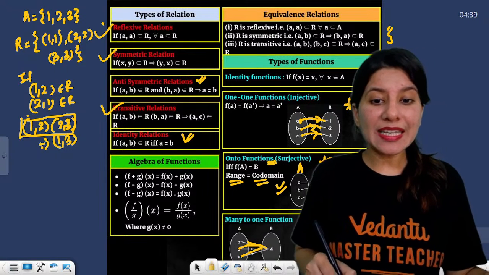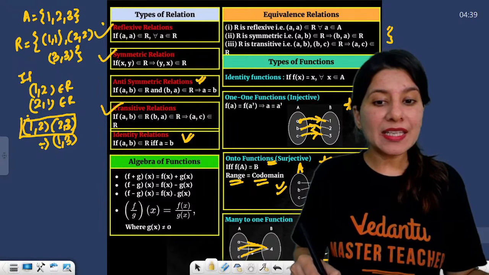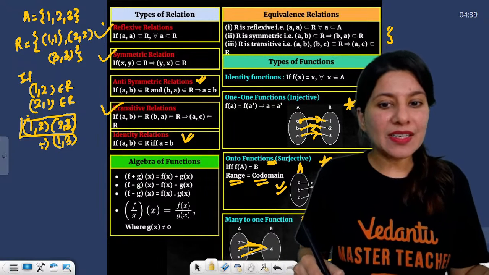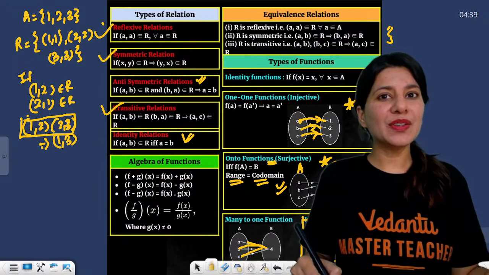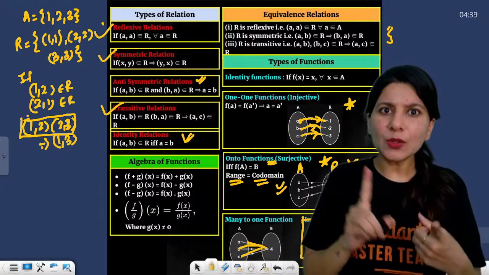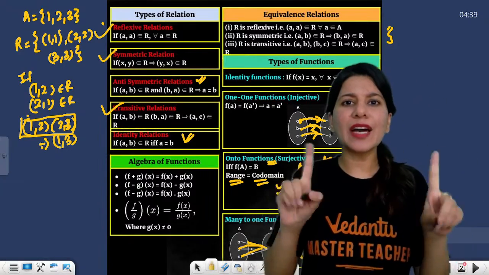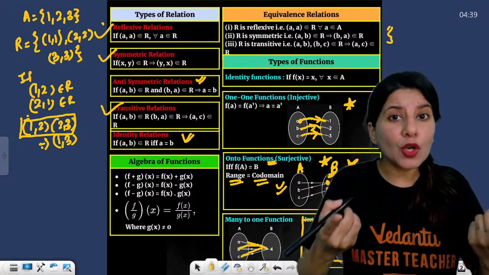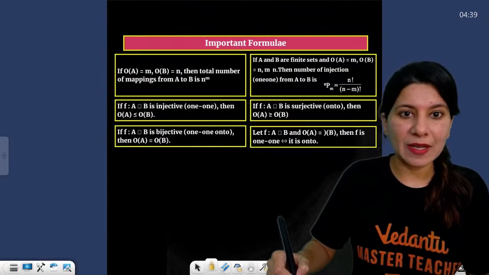But can you see in this particular case, codomain is 1, 2, 3, the complete set, right? But range is only 1 and 2. Range is 1 and 2, codomain is 1, 2, 3. That's why both are not equal. So we cannot call it an onto function. So this is not onto, hence not surjective, right?